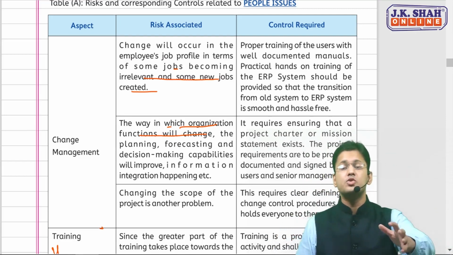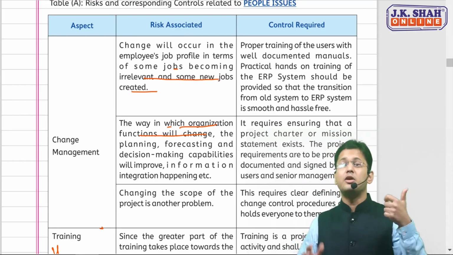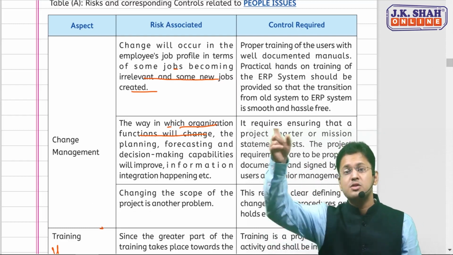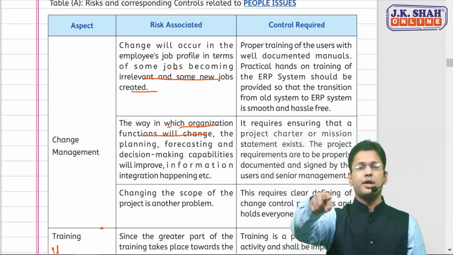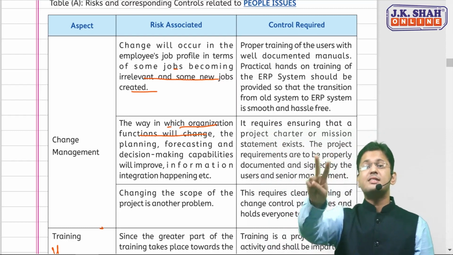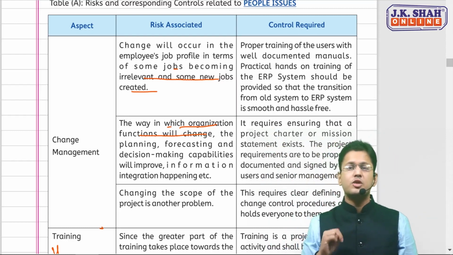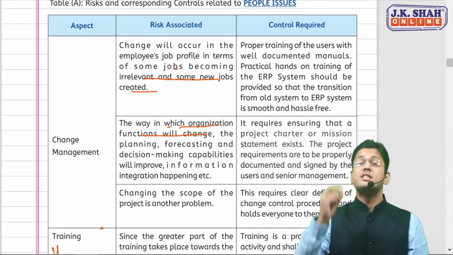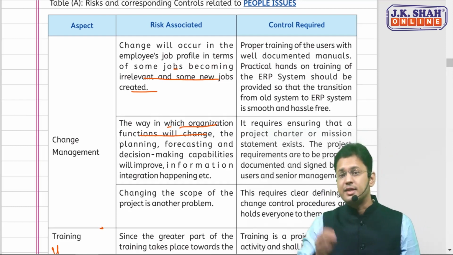Now people issues are again a logical point. No need to cram, sir. People: the first is top management. If he is not supporting, there would be a risk. Consultant is not aware about the organization's culture or the internal working, there is the risk. Staff turnover is higher, there is the risk.